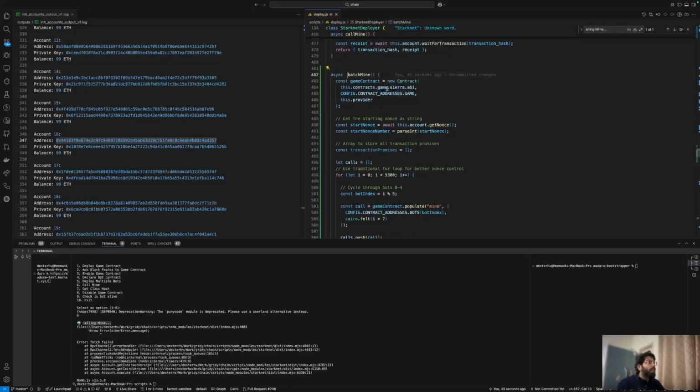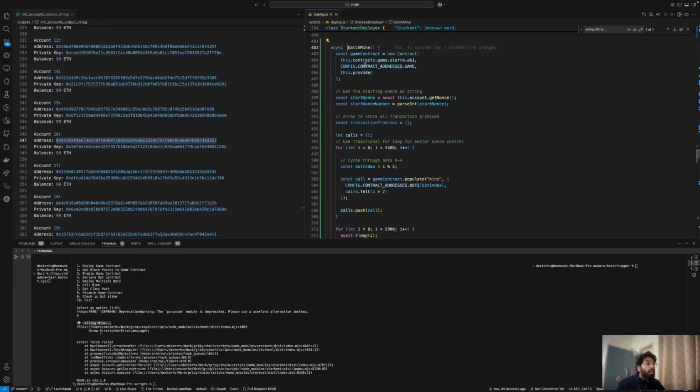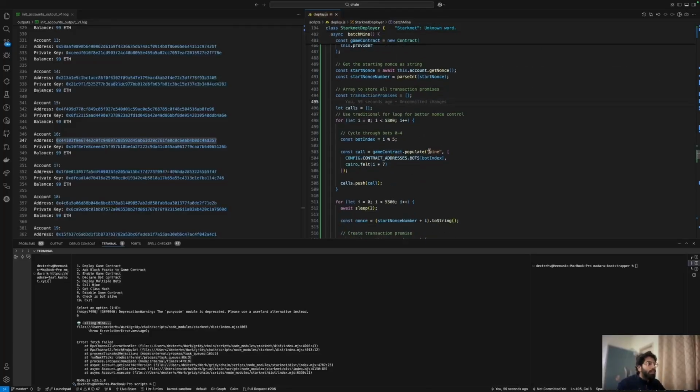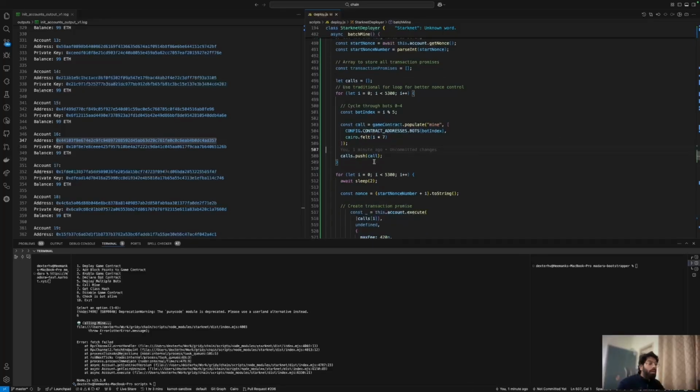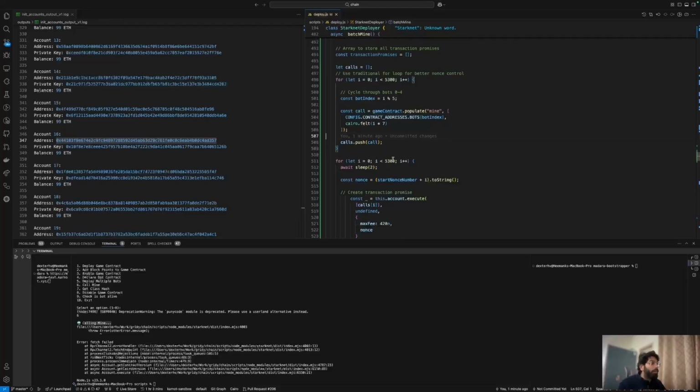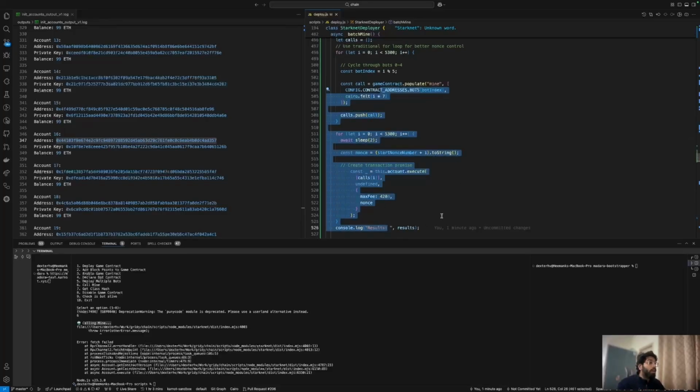So this batch mine is something wherein we're going to contact the game contract. That's where it's being built up, and then we're going to start with the nonce of the sequencer. Then we call mine here. This mine is essentially where we're saying that we have these multiple mines and these multiple bots, and I want to mine for them. So this is where the code relies.